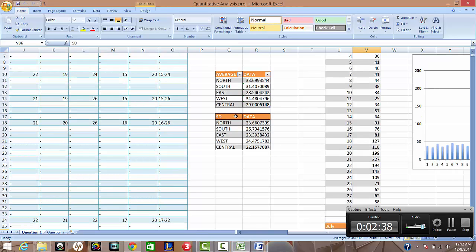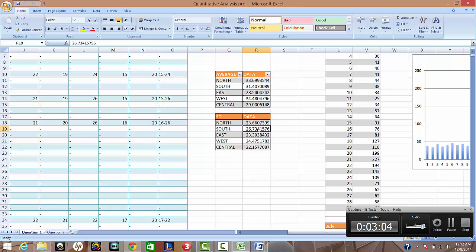Also, I calculated the standard deviation of the raw data to find which region has the most consistent PSI, and it concludes that the south has the most consistent air, meaning that their PSI didn't have a large range.